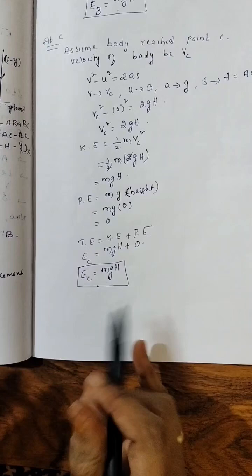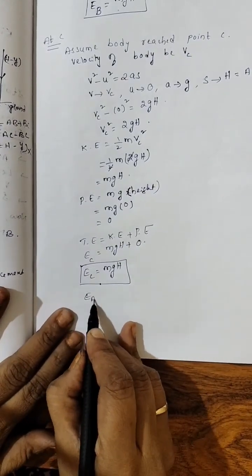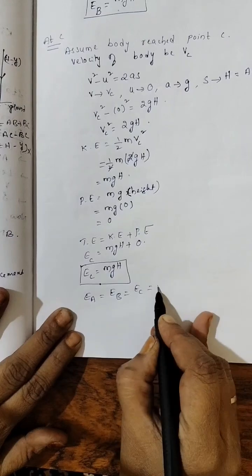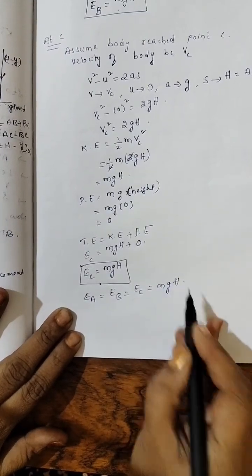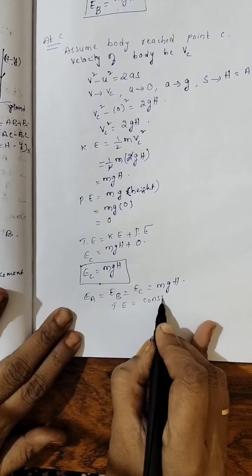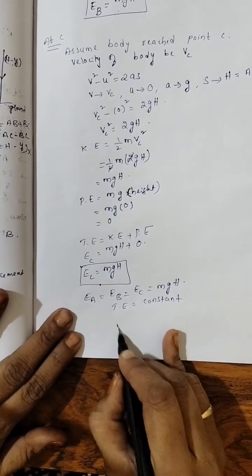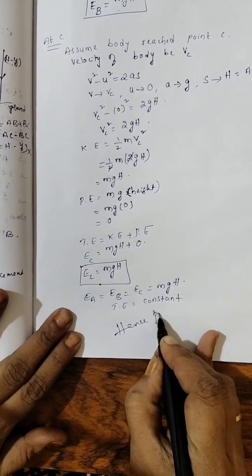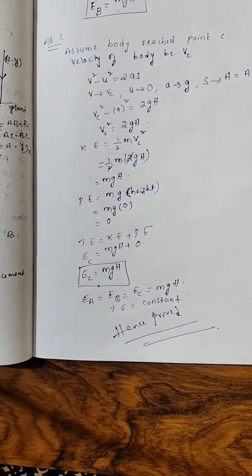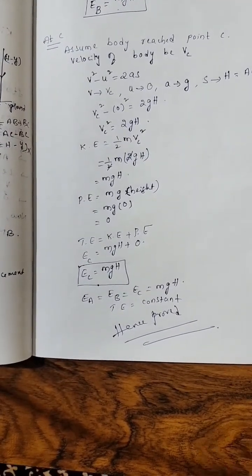So can I write EA is equal to EB is equal to EC is equal to mgh? That is, the total energy is the same, that we call constant, hence proved. This is about the law of conservation of energy.